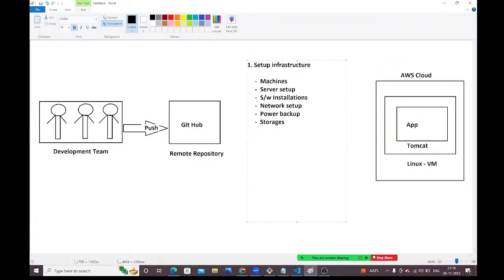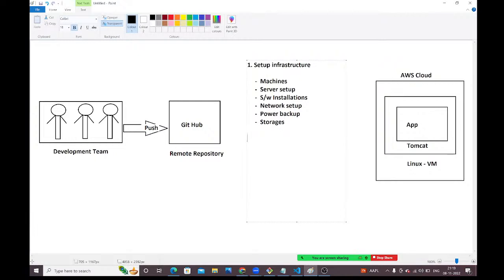First, we need to make the infrastructure ready. Then only will we think about the deployment process. Okay, this is the first activity which we need to do. My infrastructure is ready. What is the next job? What is the next job which I need to do?